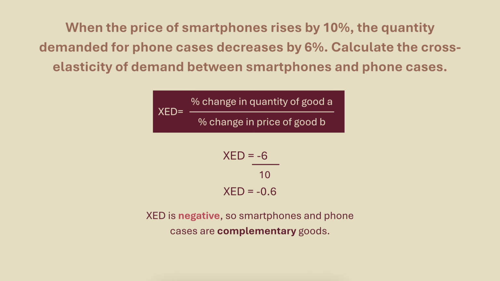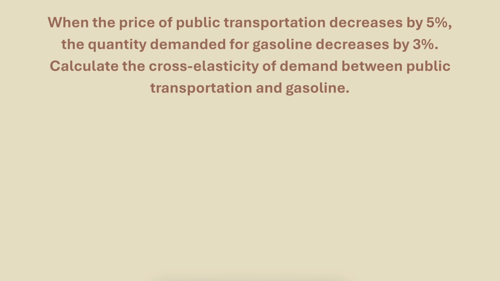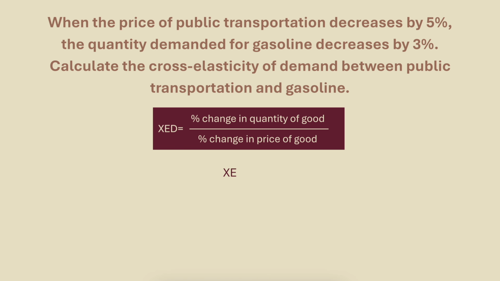The next question says, when the price of public transportation decreases by 5%, the quantity demanded for gasoline decreases by 3%. Calculate the cross elasticity of demand between public transportation and gasoline. The percentage change in the quantity of gas is -3, since it decreases by 3%. The percentage change in the price of public transport is -5, since it decreases by 5%. -3 over -5 equals 0.6.